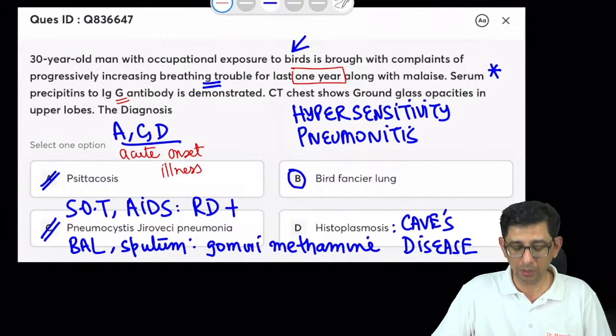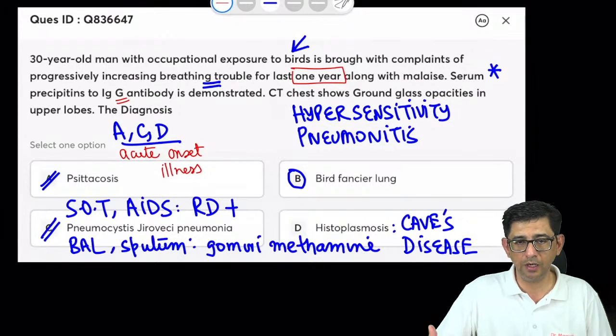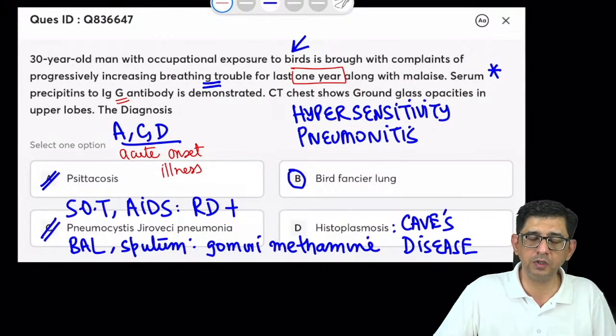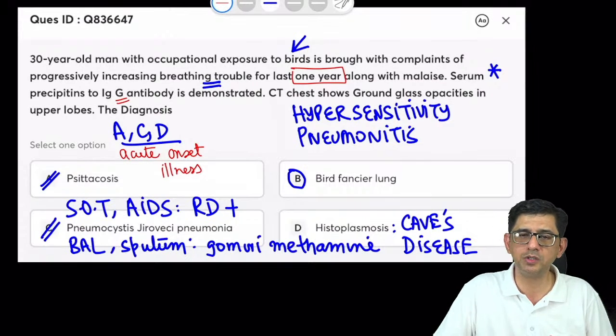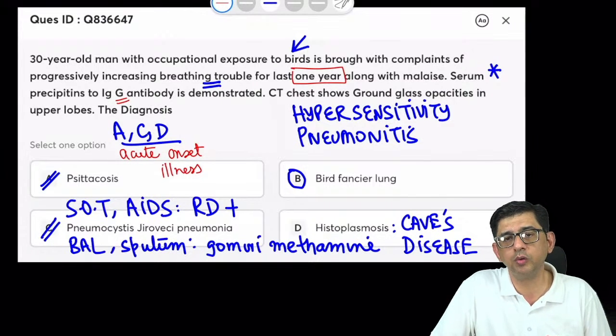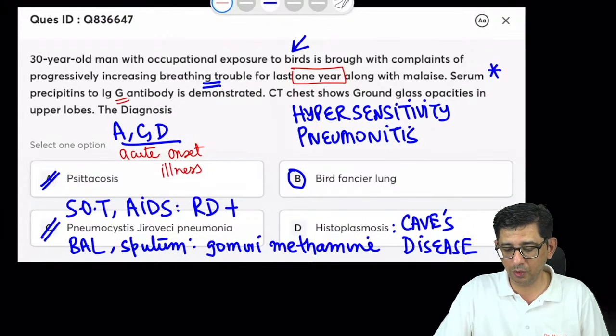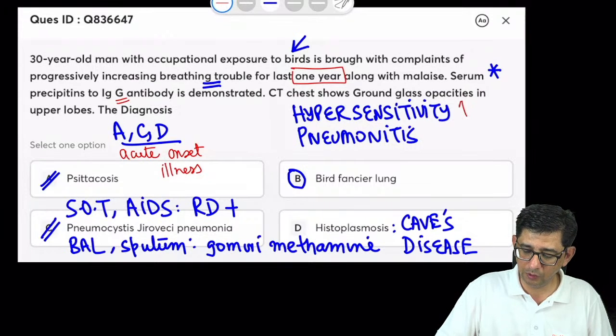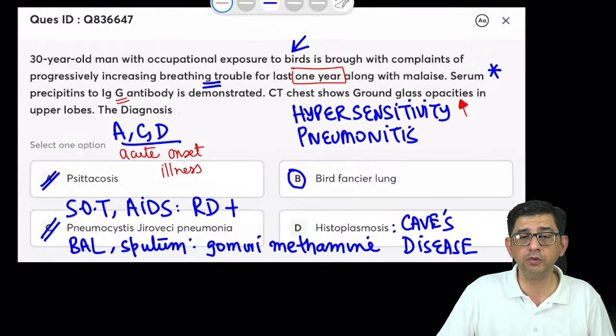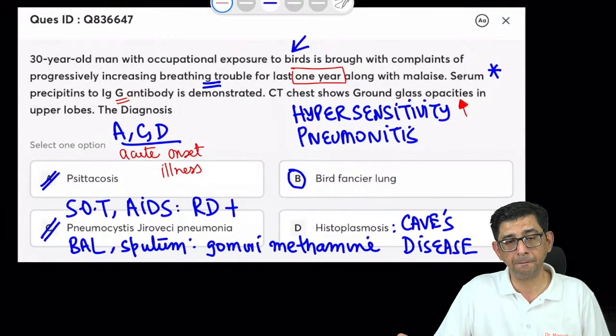None of these, I mean, if it is psittacosis or Pneumocystis jirovecii or histoplasmosis, none of them, in any class, whether medicine or pathology or micro, wherever, you have so many resources available, mention ground glass opacities. Ground glass opacities are again a feature that is seen with long standing lung disease.